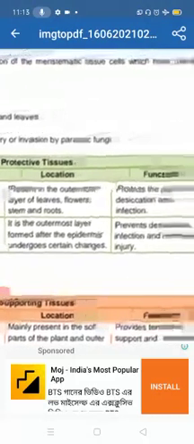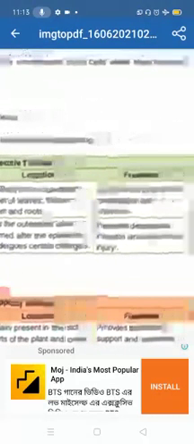Now, where is it located? The location of the epidermis is the outermost layer of the leaves, flowers, stems and roots. The function of epidermis is that it protects the plant from dissection and infections.